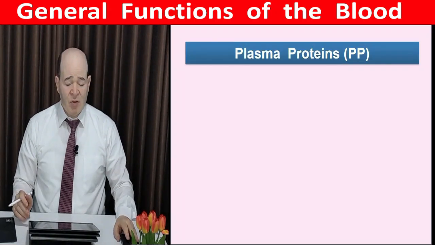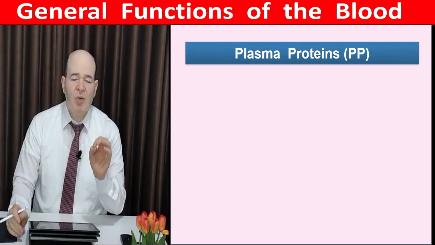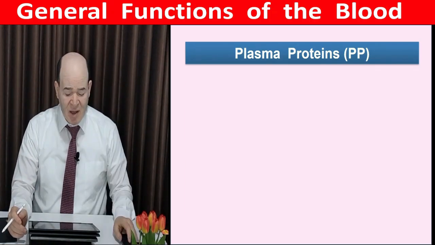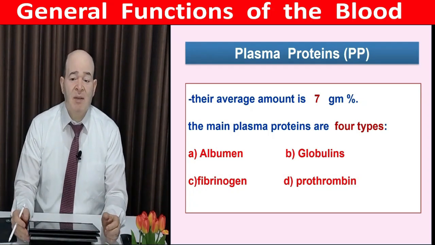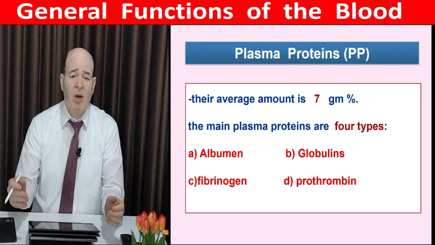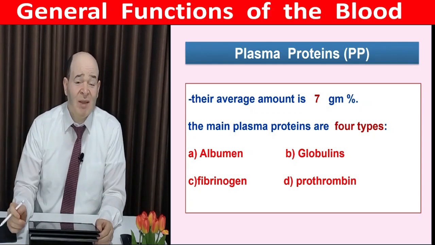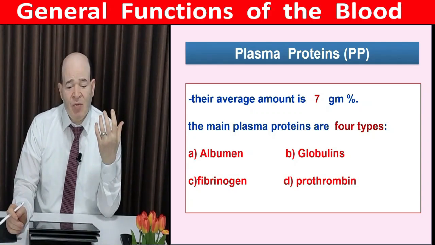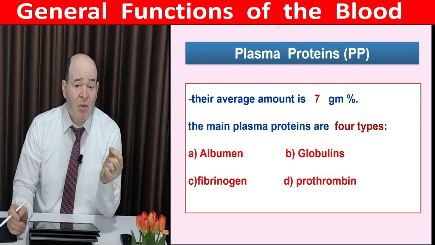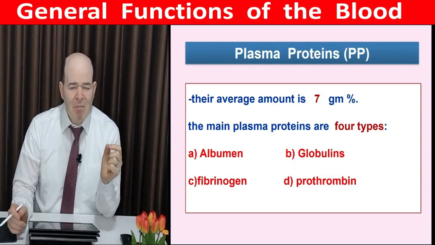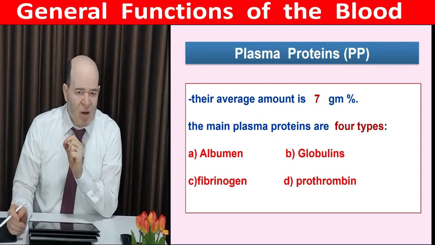Regarding the composition of blood, we will concentrate on a main component of blood, which is plasma protein. Plasma proteins are biologically active substances that play various roles. Most of the functions of blood are done by its main component, plasma protein. They form a large share of blood, about 7%, or we can say 7 grams% of blood is composed of plasma protein.